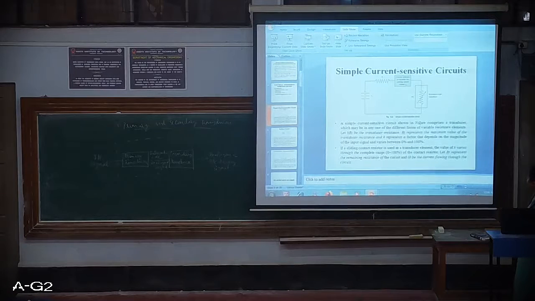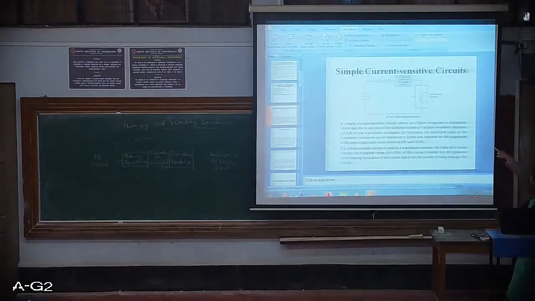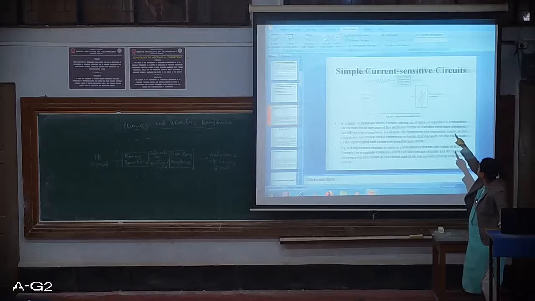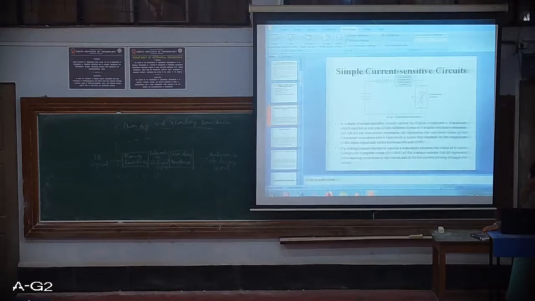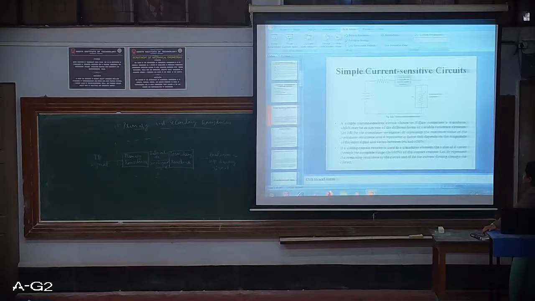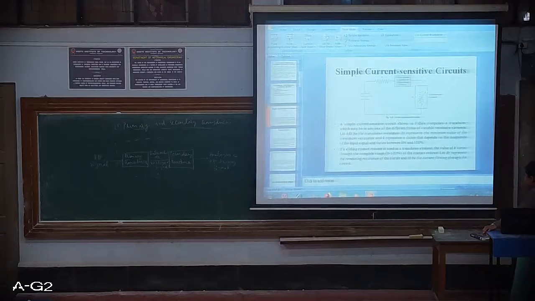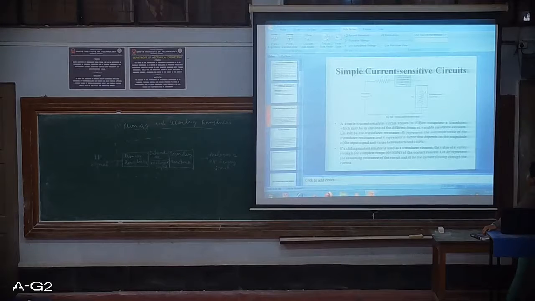Let KRT be the transducer resistance. This is the resistance type transducer, the one on the right side. RT represents the maximum value of the transducer resistance, and K represents the factor that depends on the magnitude of the input signal and varies between 0% and 100%. Here we can consider K as a factor or constant which depends on the magnitude of the input. It varies based on the input signal from 0% to 100%.